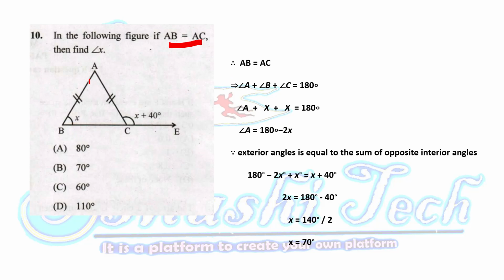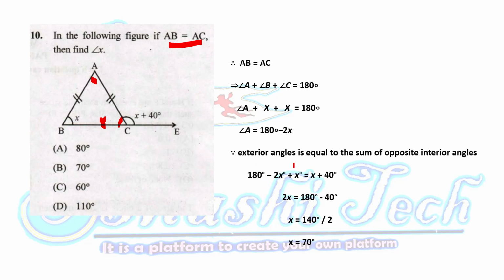So we are considering these three angles: angle A, angle B, and angle C. Angle B and angle C, we are considering these two as x, that is 2x. The total angle is 180 degrees. So angle A is equal to 180 minus 2x.